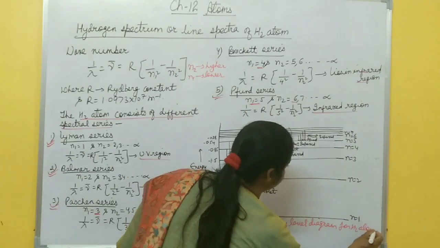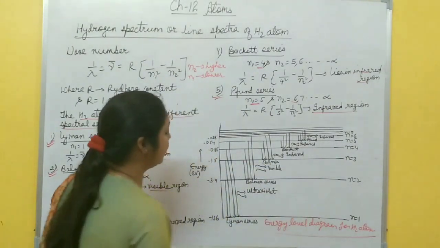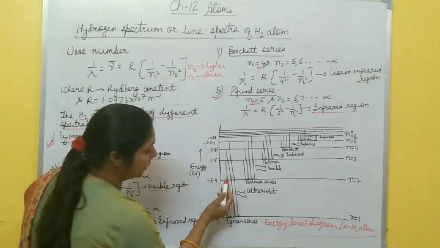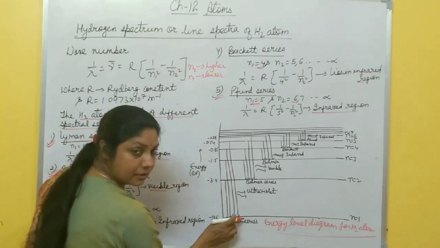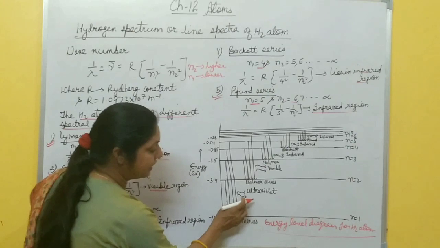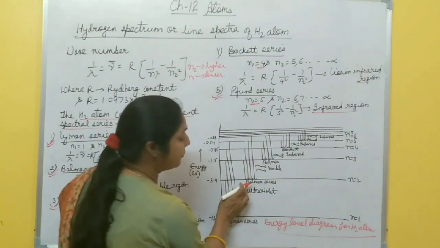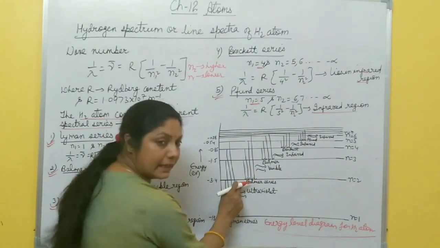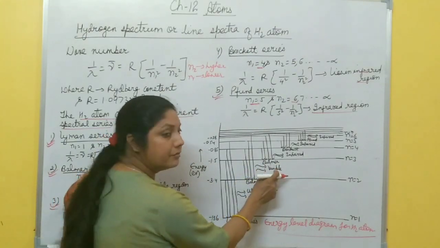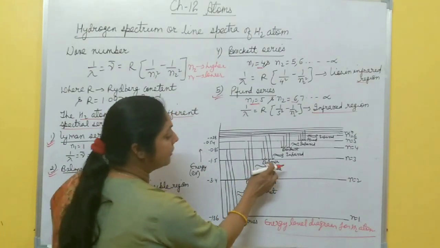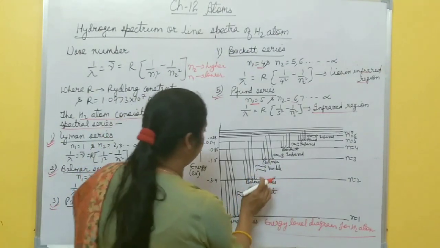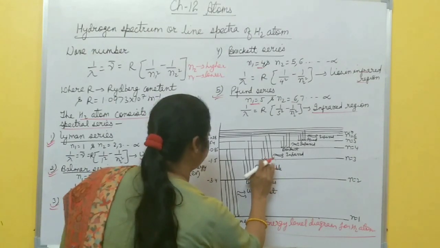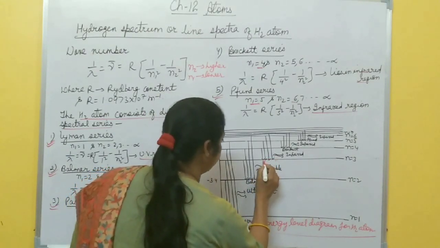You can say hydrogen spectrum, right? These spectral series are obtained. Here the Lyman series is obtained where an electron jumps from any of 2, 3, 4 to the first orbit. Here the Lyman series forms, it lies in the ultraviolet region. Then second one, the Balmer series is obtained where an electron jumps from any of the high energy states to the second energy state and it lies in the visible region. Then third one, here is this one. Third one is what? Paschen series, no? Okay. It's written by me, it's Paschen